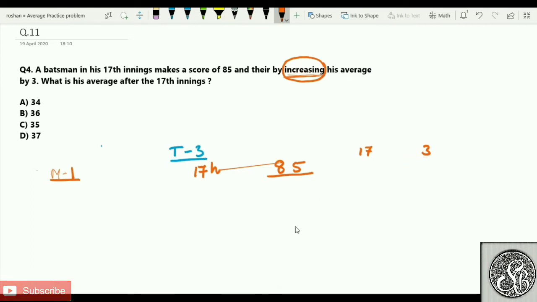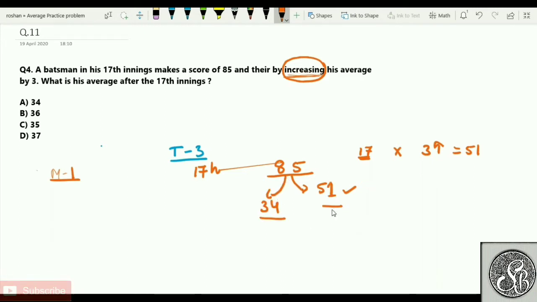And if you remember part 3 of the average, I told very clearly, average can be increased only if all the 17 innings increase. If all the 17 innings increase, that means 17 into 3, 51 runs will go to increase the average. Out of this 85 runs, 51 runs will go only to increase the average. Is that clear to every one of you? If 51 runs go only to increase the average, what is left out?